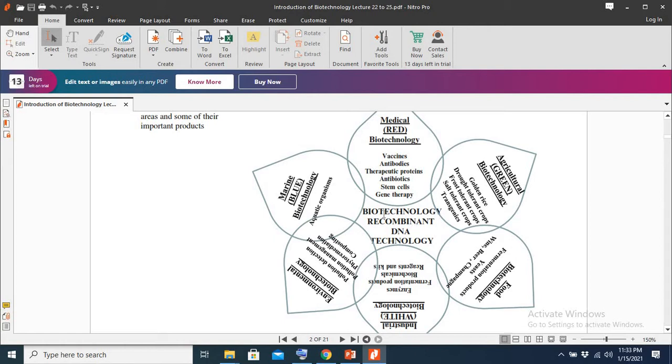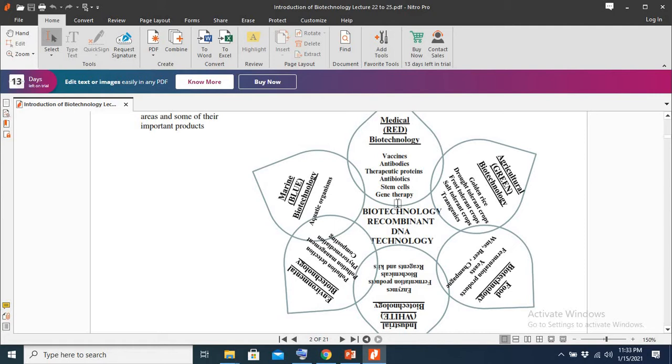If we talk about the medical field, how can biotechnology and recombinant DNA technology be used in medicine? Biotechnology can be used to develop vaccines, antibodies, and different proteins.